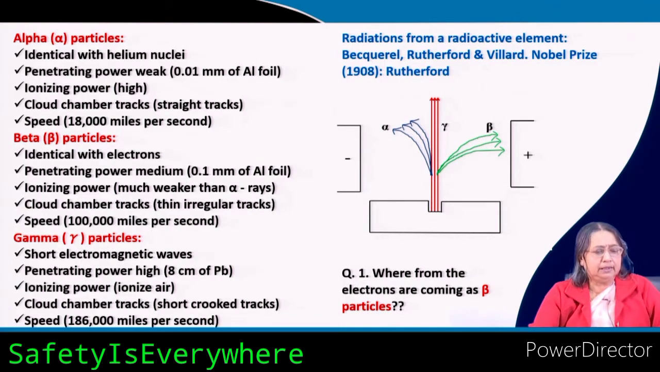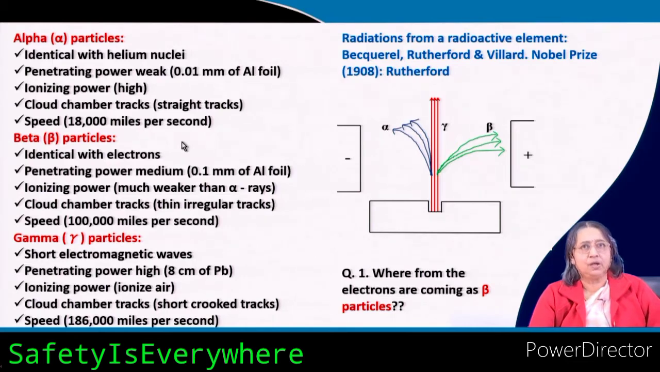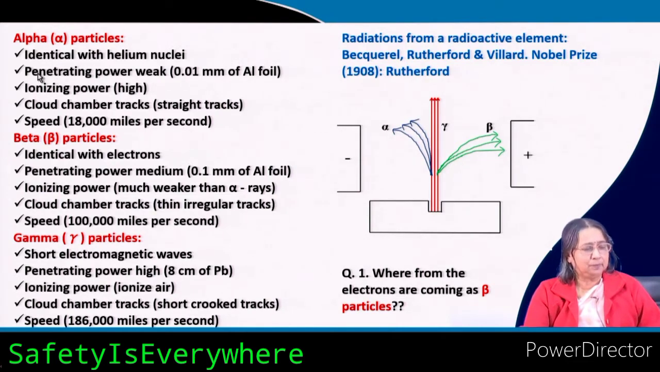And what is a beta particle? A beta particle is nothing but electrons. So there are different properties they can show. What are the different properties? You can see that the penetrating power of the alpha particles is weak.